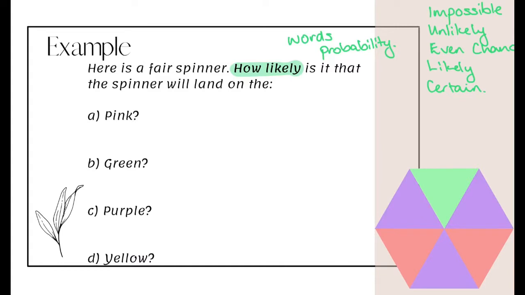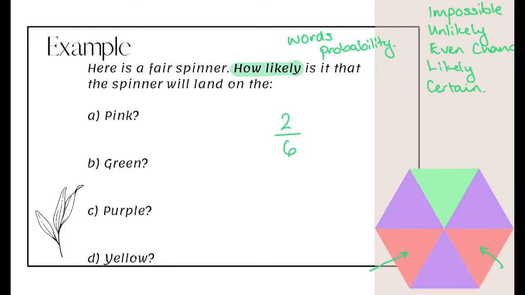So what is the probability that the spinner will land on a pink? So it's these ones here. We can see that we've got 2 out of the total sections of the spinner, which is 6. So 2 over 6. So it's less than half.